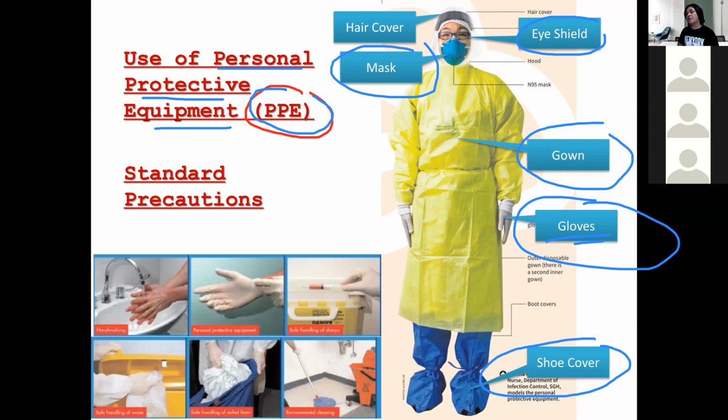And this is the most important one. Droplet infection, as I mentioned earlier, the moment the patient coughs or sneezes, the microorganisms are capable of flying in the air. Normally after a few minutes, the microorganisms will settle onto the floor. However, if the microorganism is airborne, they are suspended in the air for several hours going around. And because airborne infection can fly, that means they are very, very small.